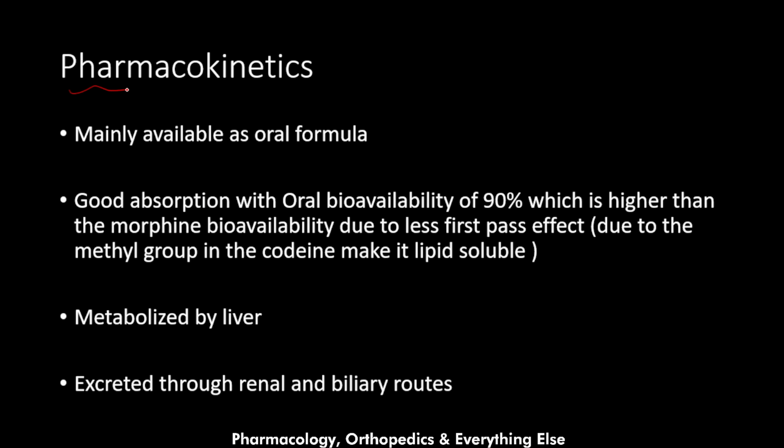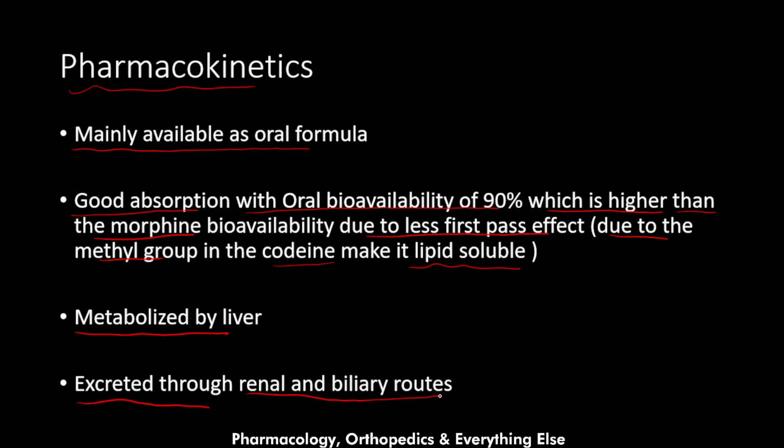Now let's talk about the pharmacokinetics of codeine. It is mainly available as an oral formula. It has good absorption with an oral bioavailability of 90%, which is higher than morphine. Remember, with morphine the oral bioavailability was 25%, while here in codeine it's 90% due to less first pass effect, because the methyl group makes codeine more lipid soluble than morphine. It is metabolized by the liver and excreted through renal and biliary routes.